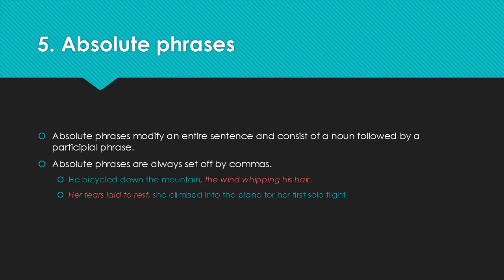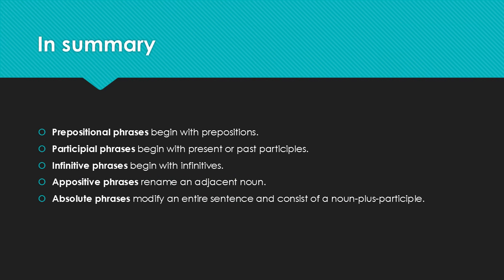So absolute phrases are important and common in writing, but young writers are sometimes not familiar with them and don't recognize them. So take a good look at these before moving on. So, in summary, prepositional phrases begin with prepositions. Participle or participial phrases begin with present or past participles. Infinitive phrases begin with infinitives. Appositive phrases rename an adjacent noun. Absolute phrases modify an entire sentence and consist of a noun plus participle construction.